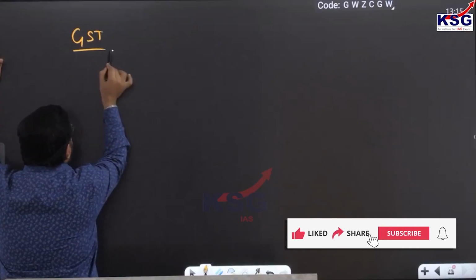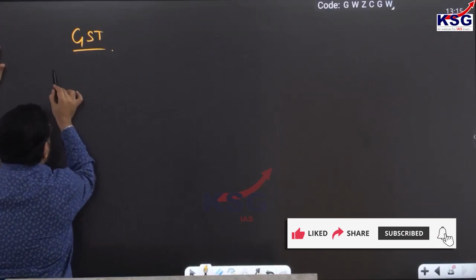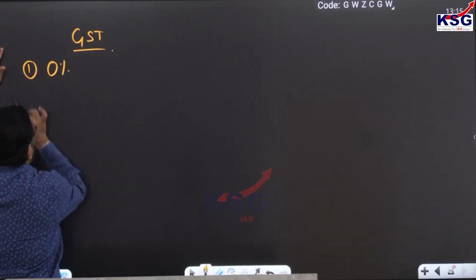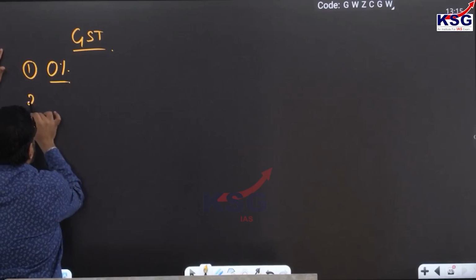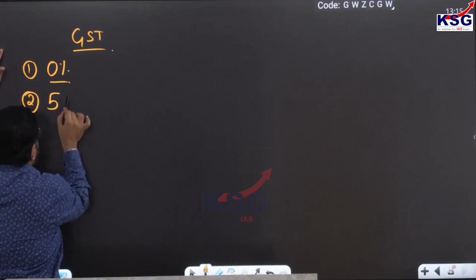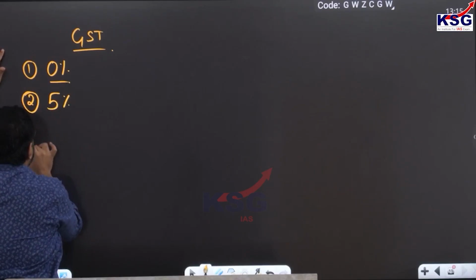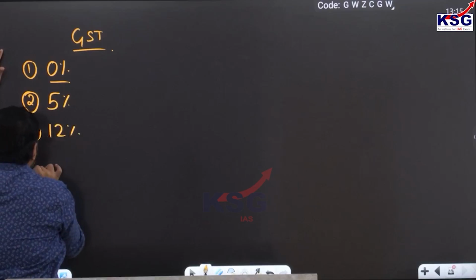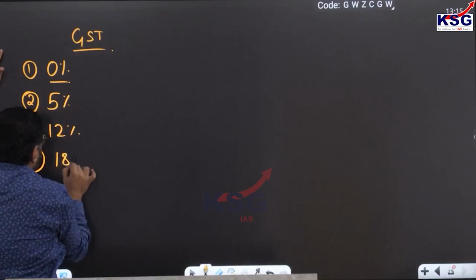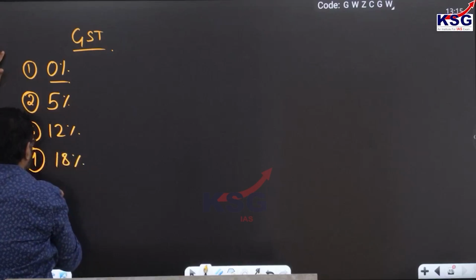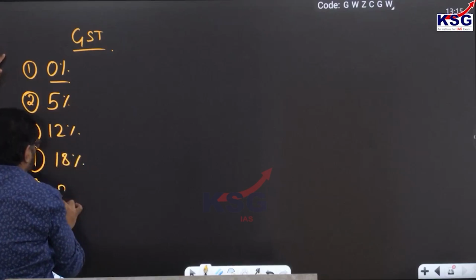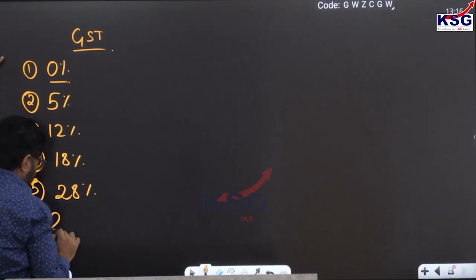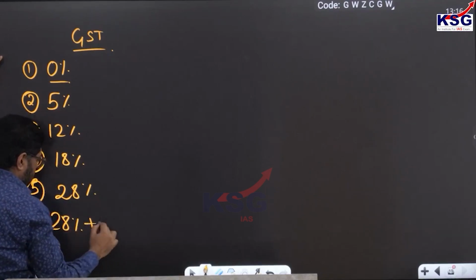For GST there is a slab. For example, for some items 0% is the GST. For some items GST is 5%. For some items GST is 12%. For some items GST is 18%. For some items GST is 28%, and for some items GST is 28% plus cess.